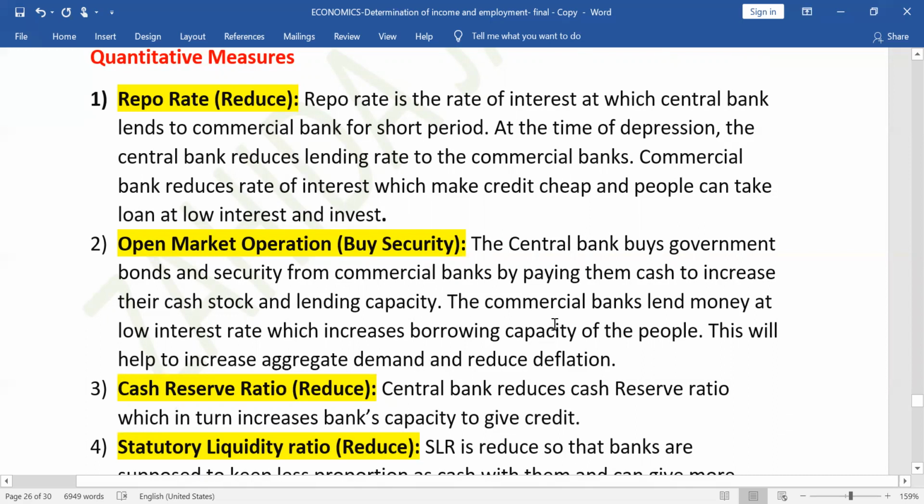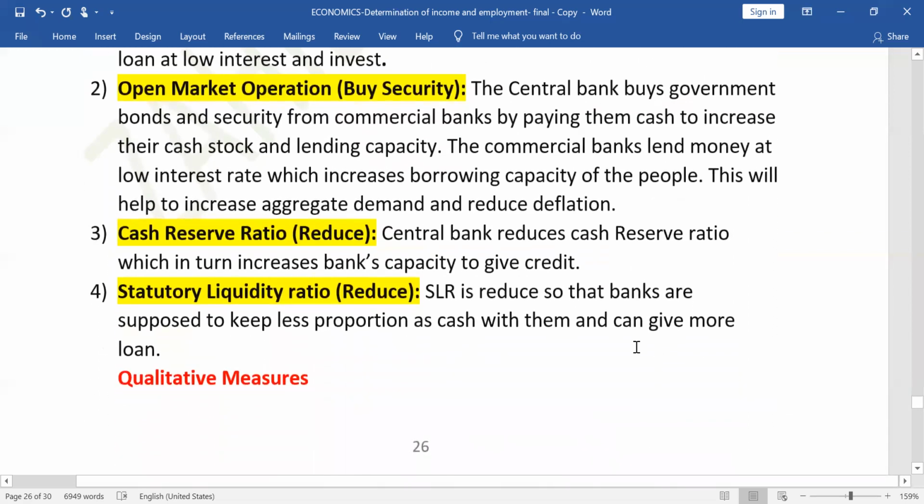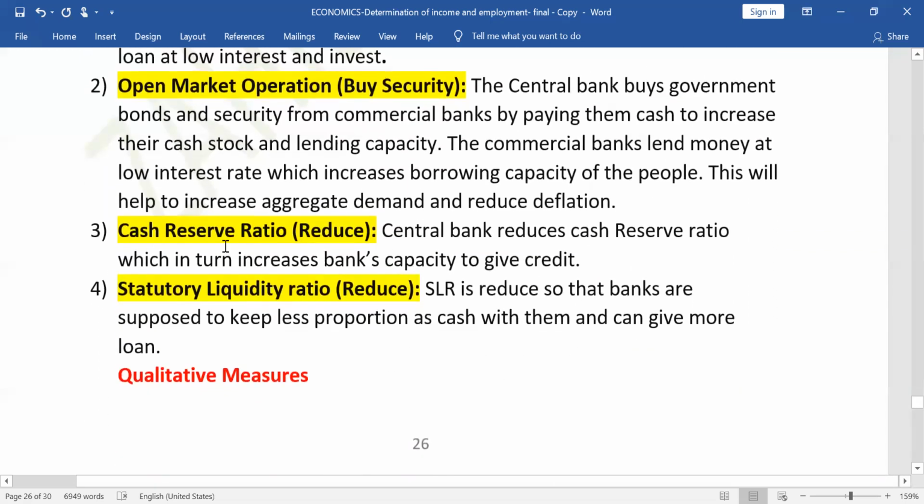When government will buy, what will happen? Government will get the bond papers, security paper, and money will move from government to public. So people will have more money to spend and they will increase their demand, which will ultimately lead to increase in aggregate demand.